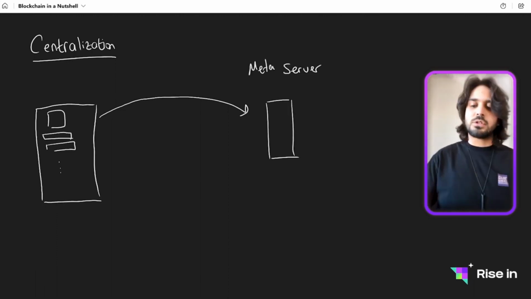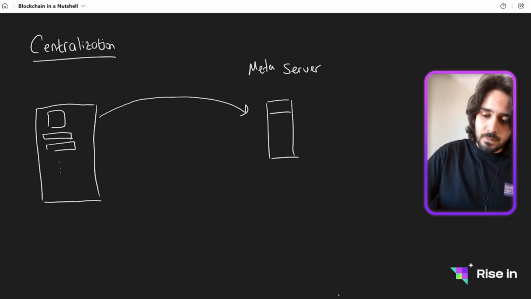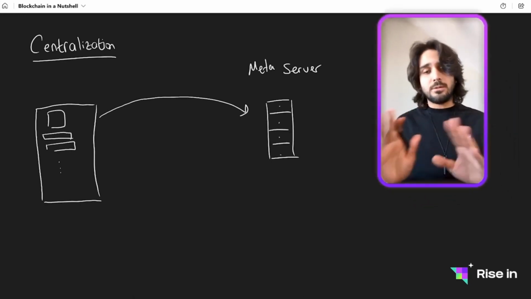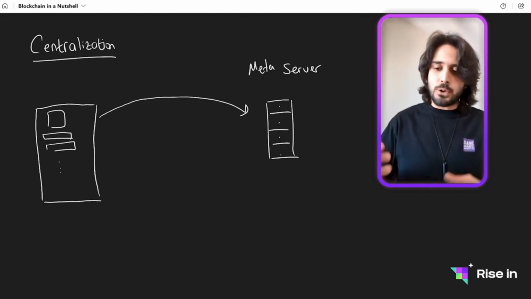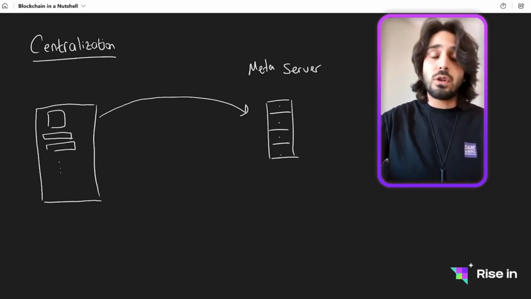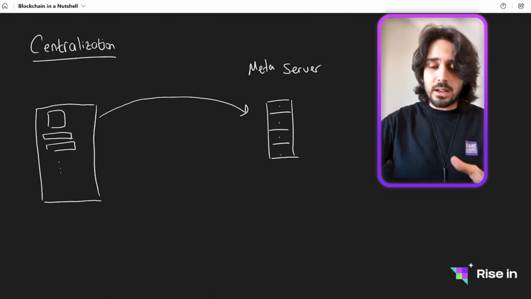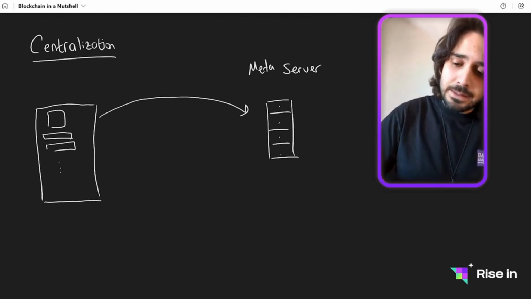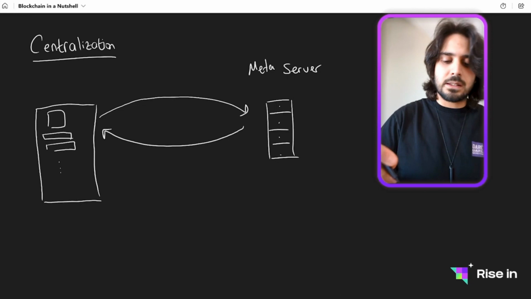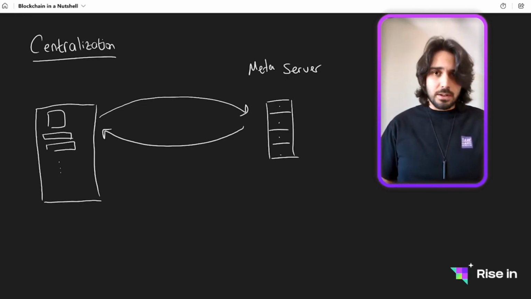Let's say this is the closest Meta server. We send requests, we send information that we want to upload photos. And then this closest Meta server to us does the job for us. And then it gives back the response, which is the new page with our image uploaded.